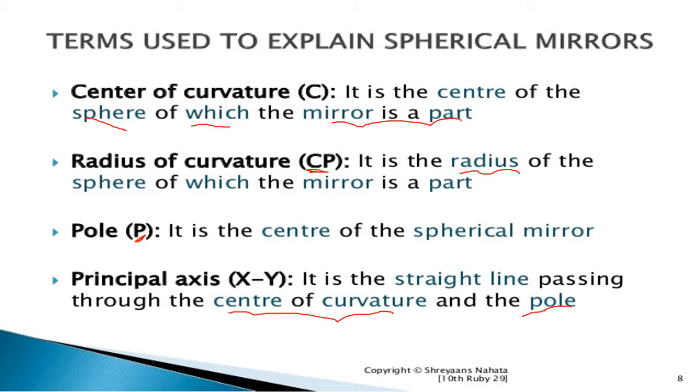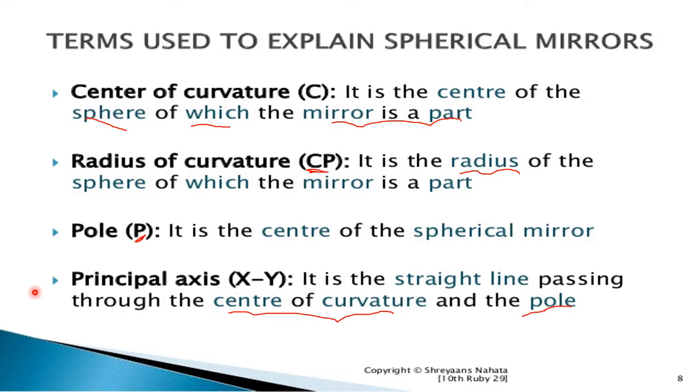Next is the pole. It is denoted by P. It is the center of the spherical mirror. The center of the spherical mirror is called the pole. Simply, it is denoted by capital P. Now the principal axis, it is denoted by XY. It is the straight line passing through the center of curvature and the pole. The straight line which is passing through the center of curvature and the pole is called the principal axis.